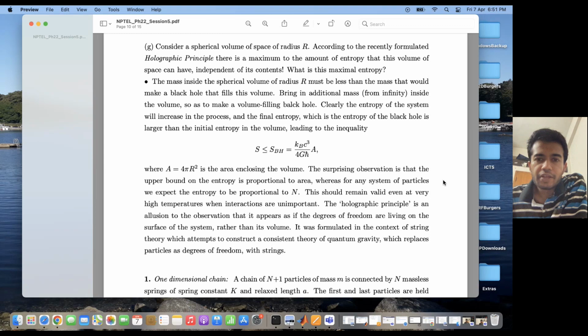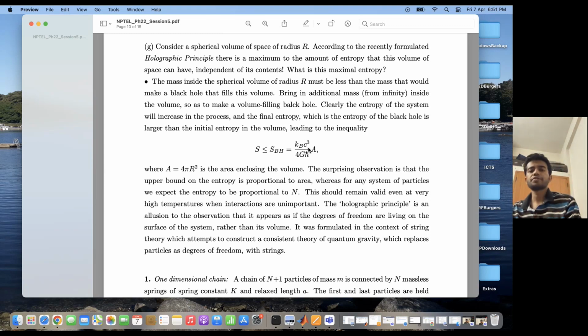Now let us suppose that I bring in additional mass from infinity inside the volume so as to make a volume-filling black hole. Then the entropy will increase in the process, right? And the final entropy will be the entropy of the black hole, which fills up this entire volume. This is given by S_BH equal to k_B c cubed by 4Għ times A. So the entropy should always be less than this, which is the entropy of the black hole of radius r, right?